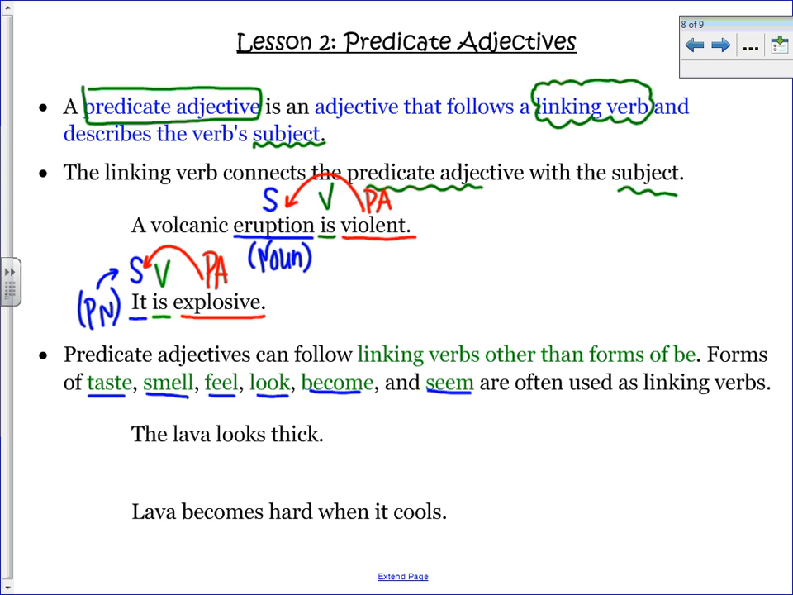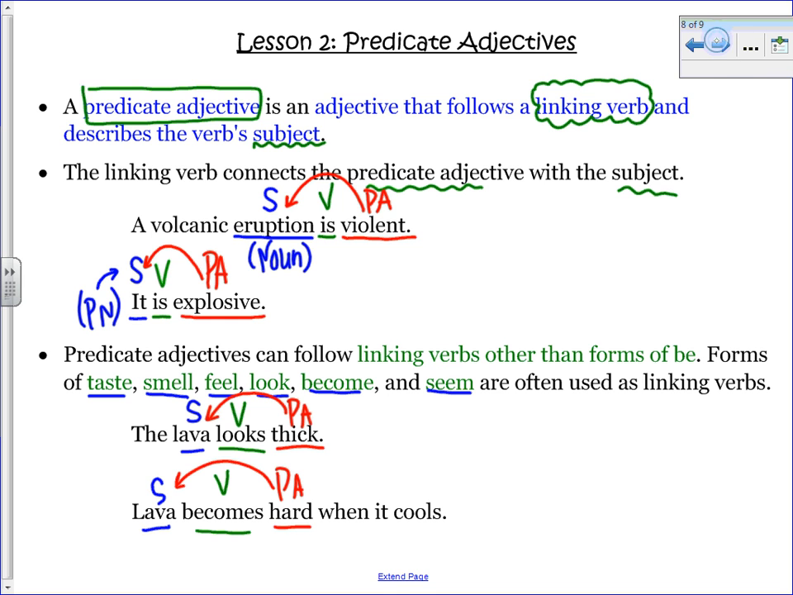So if we look at a couple examples, the lava looks thick. My subject is lava. Linking verb is looks. And then my predicate adjective is thick. Comes back, describes the lava. Next one, lava becomes hard when it cools. My subject is lava. Verb is becomes. My predicate adjective is hard, which comes back and describes the lava.